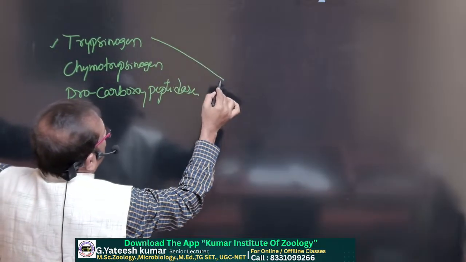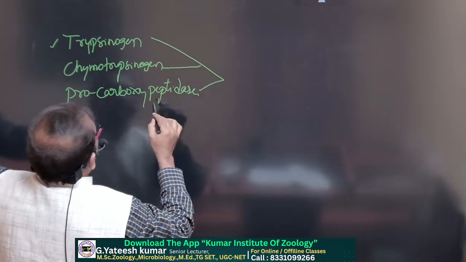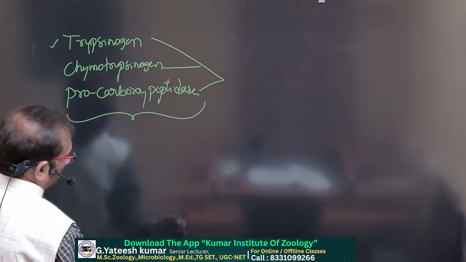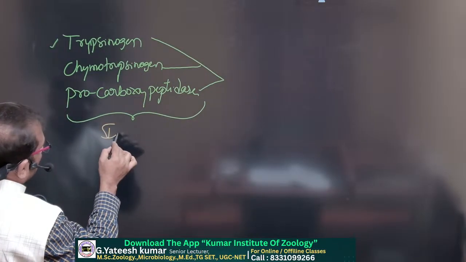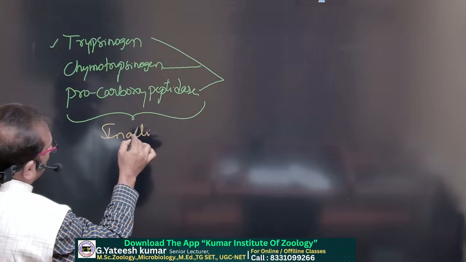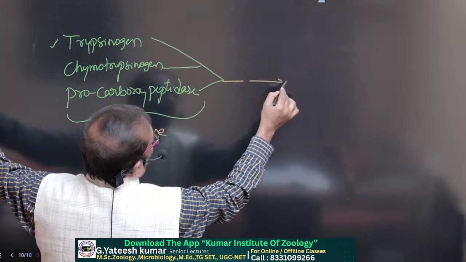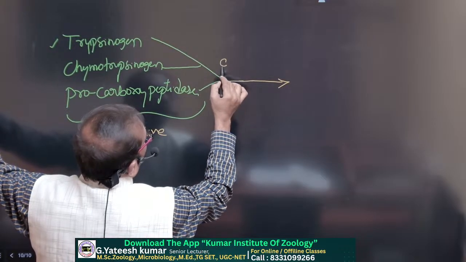All these three are inactive forms. So they are converted into their active form by enterokinase.